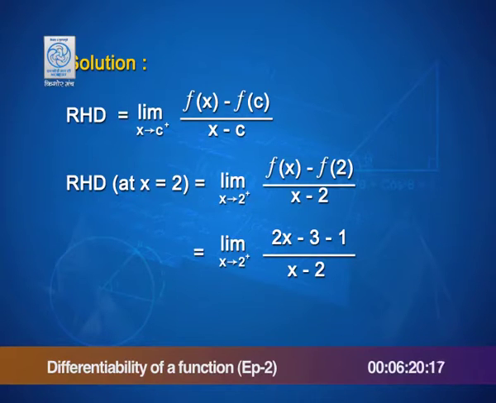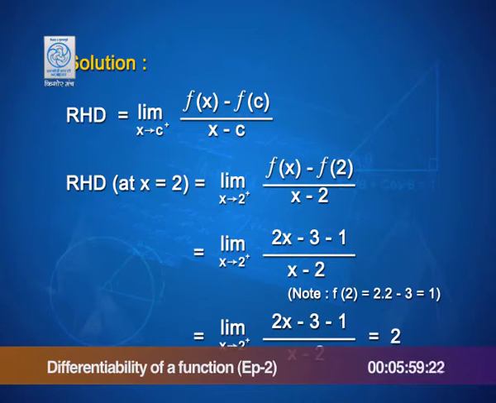So, replace f x by 2x minus 3. Simplify and also note that f of 2, that is the value of the function, is coming again by the same relation because 2 was included in this branch. F of 2 turns out to be 1. This simplifies to be nothing but limit of just the constant 2 and therefore 2. So, right hand derivative is 2.